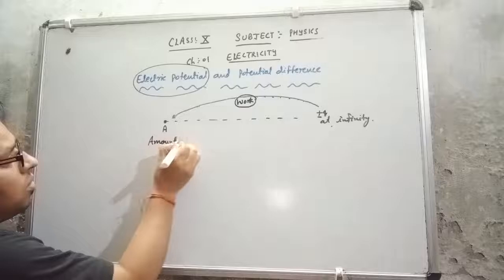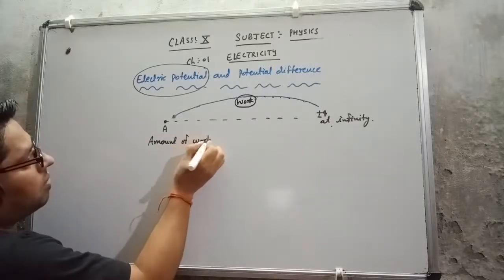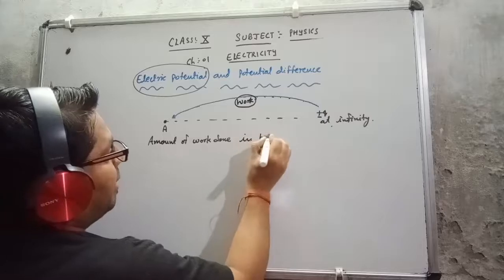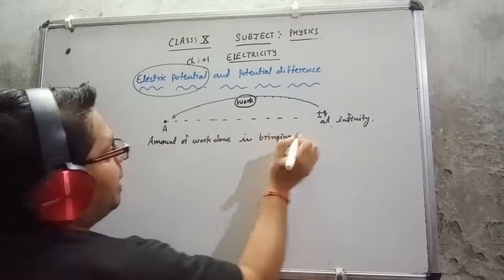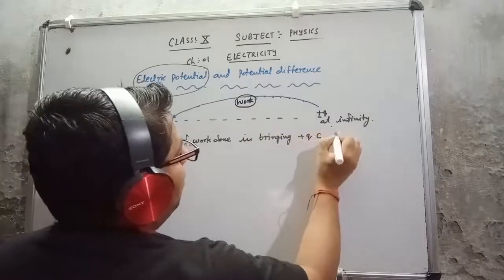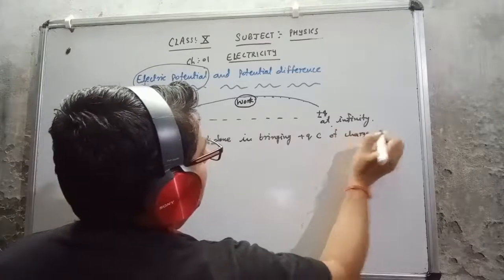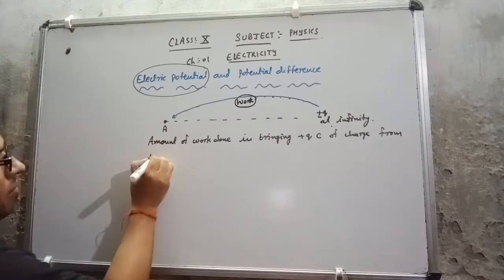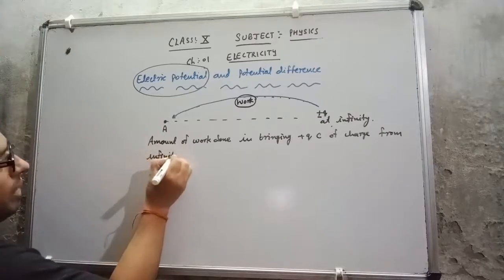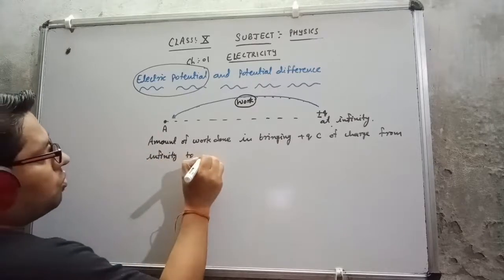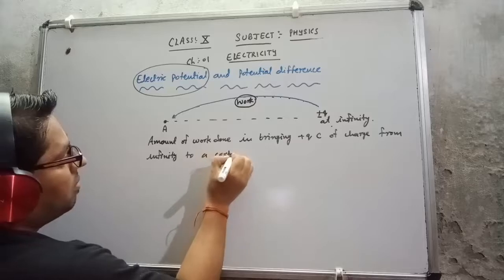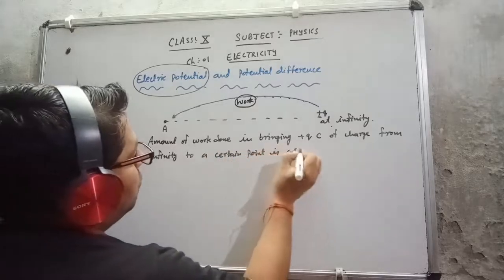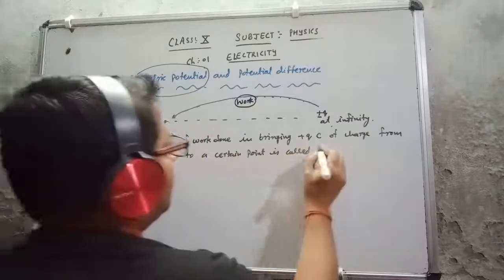That means the amount of work done in bringing plus q coulomb of charge from infinity to a certain point is called electric potential.